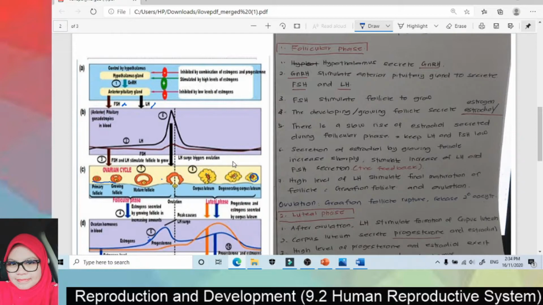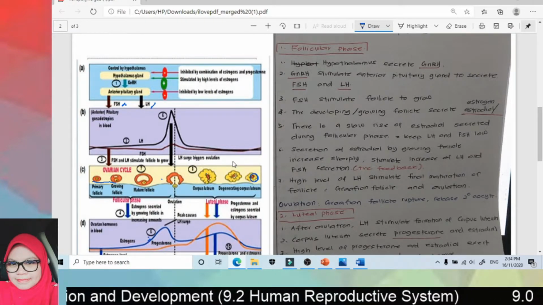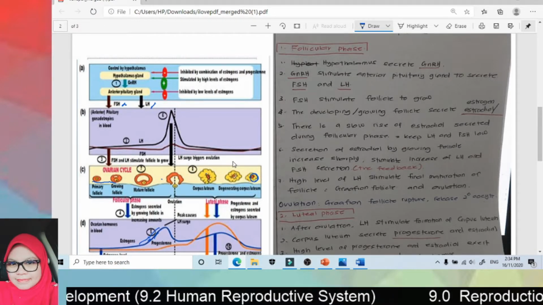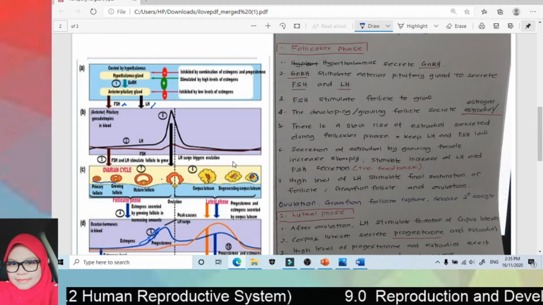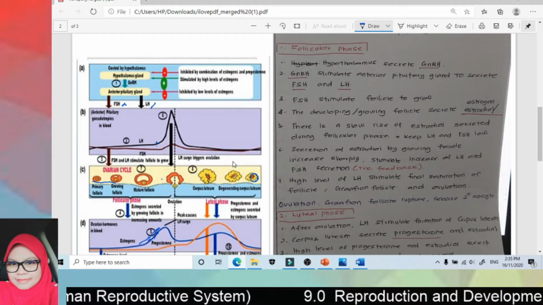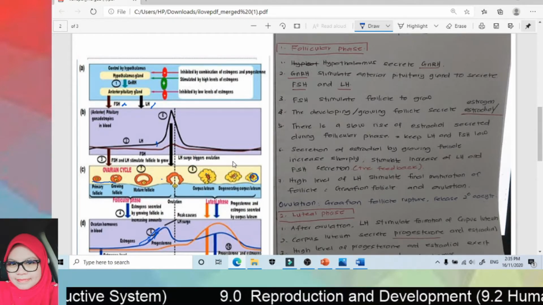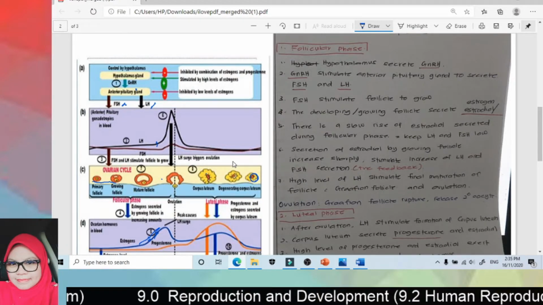Then, since the follicle is getting bigger, the secretion of estradiol by the growing follicle increases sharply. This stimulates an increase of LH and FSH secretion by the anterior pituitary gland. So this is called positive feedback.